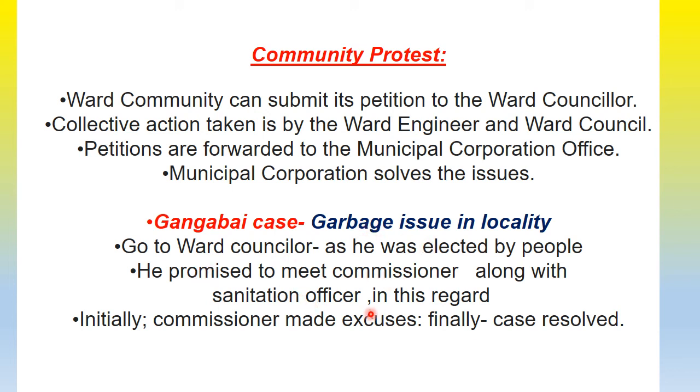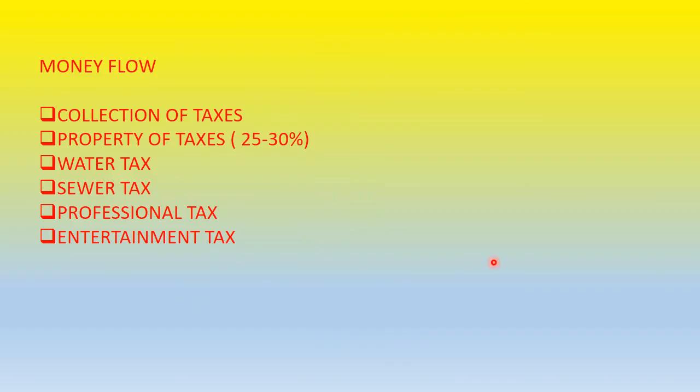Initially the commissioner made excuses that we don't have trucks, we can't look into this, but finally the case was resolved. So like this you can take your case up. If there is a protest, you can have a signature campaign, which again was taken up by Gangabai. All the protests which you take should not affect the life of others or harm public property. That we always have to see.